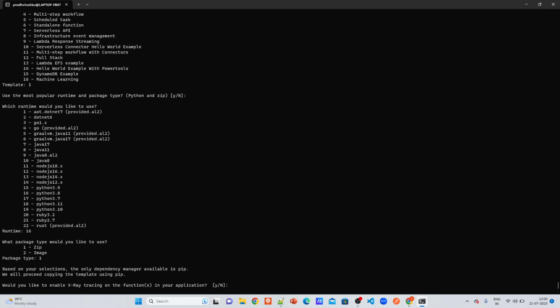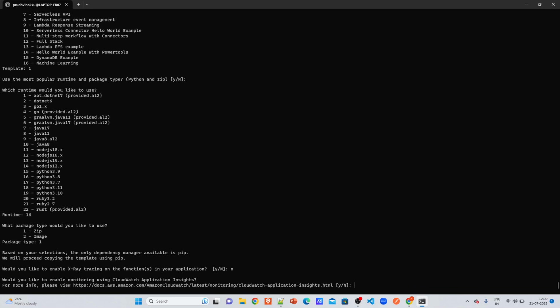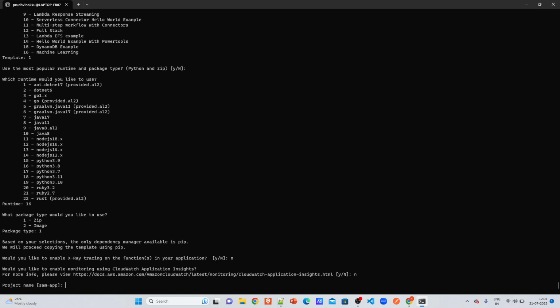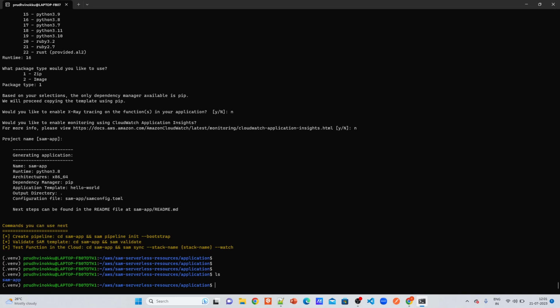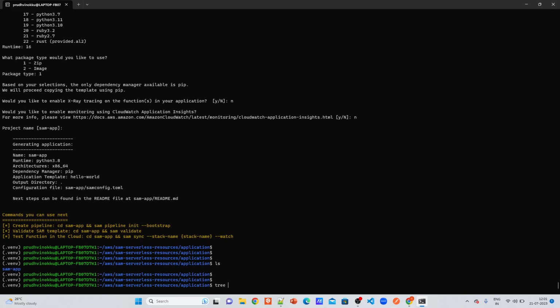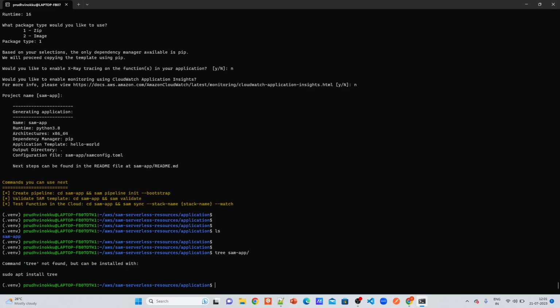Would you enable X-Ray tracing for the functions in your application? X-Ray tracing helps you debug when there is an application related error. I am saying no. CloudWatch Application Insights also helps you in debugging errors more. And project name: sam-app. Okay, I'm fine with it. So it created this application, sam-app. Okay, I need to install it.